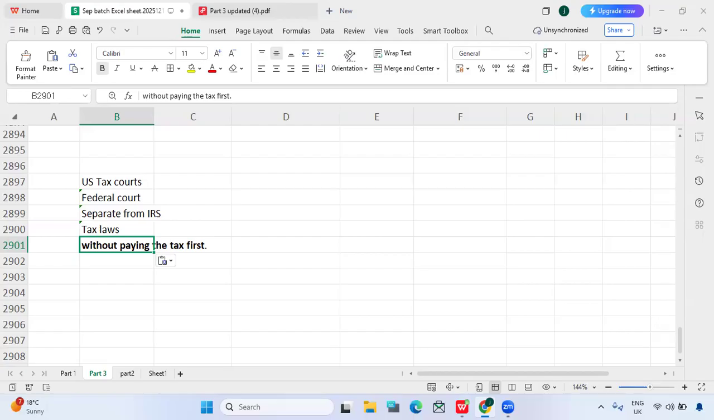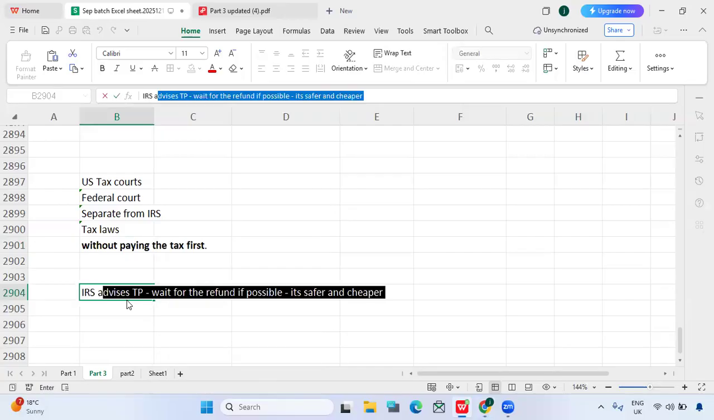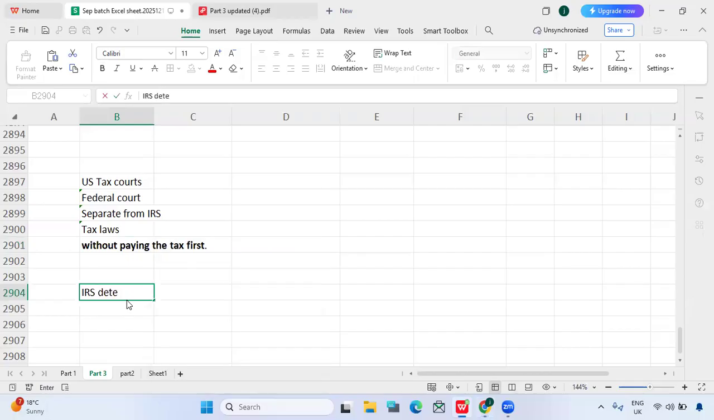Whenever you want to go to court, you don't have the right to go whenever you want. For this, we have two conditions. The first condition: the IRS determines that additional tax is owed. When can we have the right to approach the US Tax Court? First, the IRS determines an additional tax amount owed.